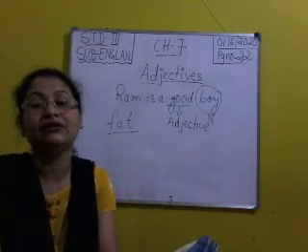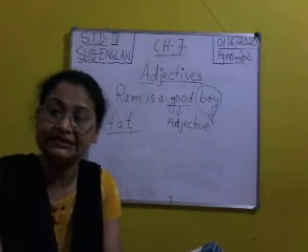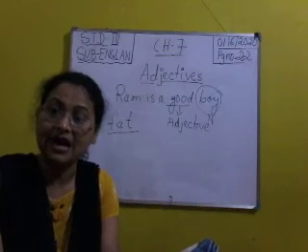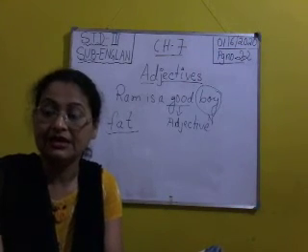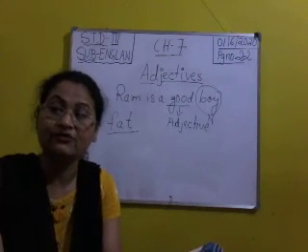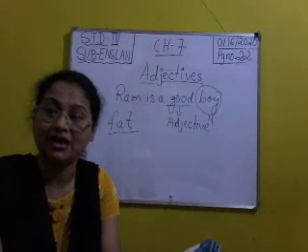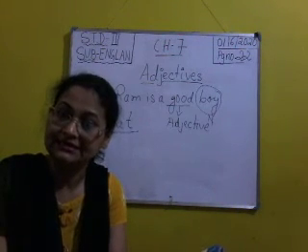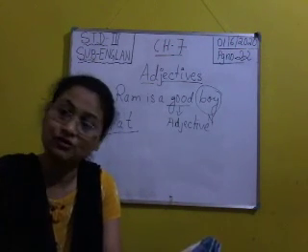So now can you define the term? What is an adjective? Adjectives are describing words. They describe or qualify a noun or a pronoun in a sentence. Clear? So go through this.